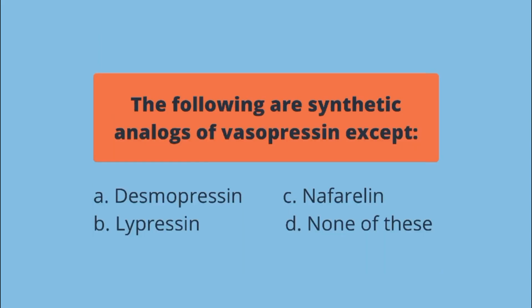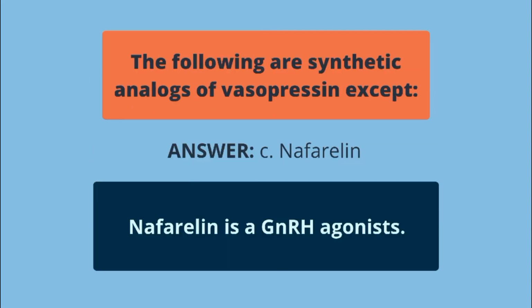The following are synthetic analogs of vasopressin except A. Desmopressin, B. Lypressin, C. Nafarelin, D. None of these. The answer is C. Nafarelin is a GnRH agonist.